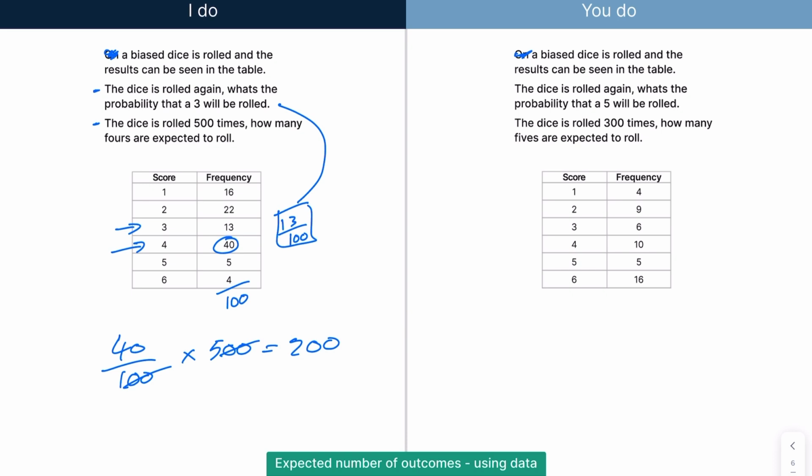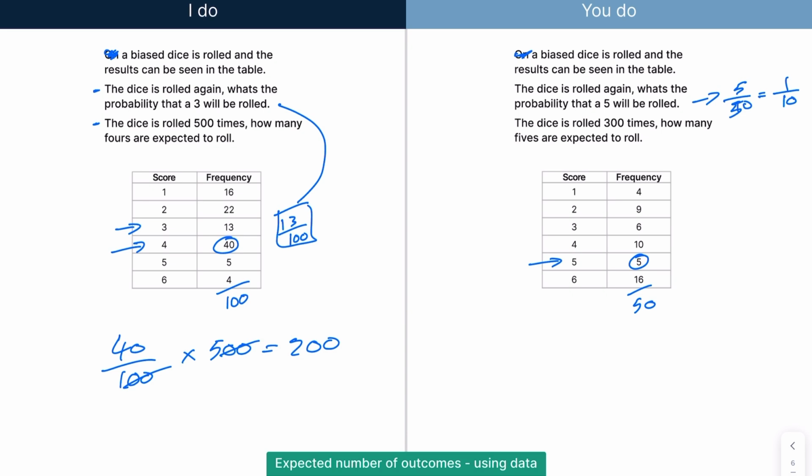Now looking at the question on the right, hopefully you've pressed pause and had a go. So the dice is rolled again. What is the probability that 5 will be rolled? So if you look at that, 5, so that would be 5. And then we just need to total all that up to find out how many times the dice is rolled in total. So in total, the dice is rolled 50 times. So the probability of a 5 is just going to be 5 out of 50, and that's from the frequency. And we can simplify this down, so that will just be 1 out of 10.